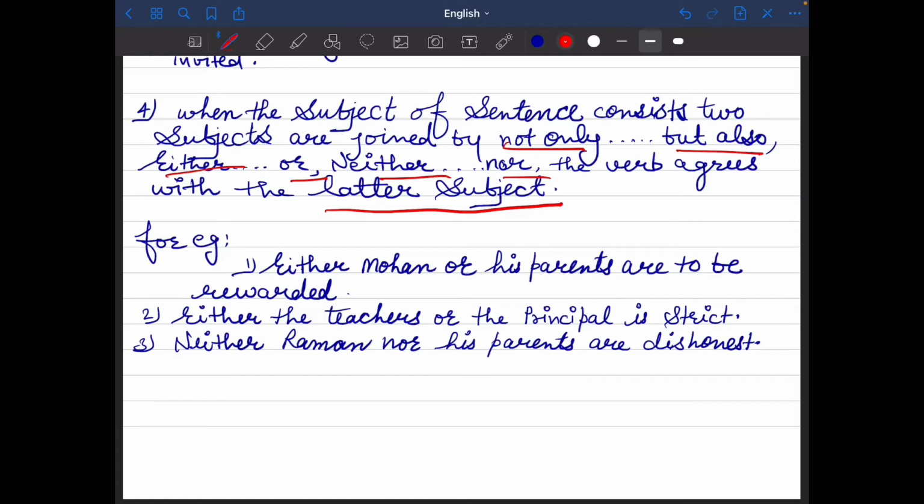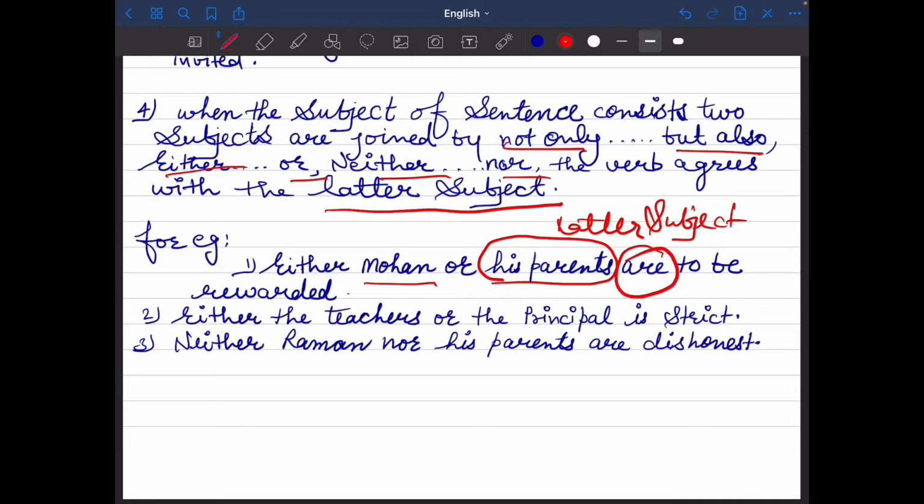Let's see the example. Either Mohan or his parents. Here his parents is the later subject. That is why we have to put here the verb according to the later subject. This is plural, that is why we have to put here a plural verb.